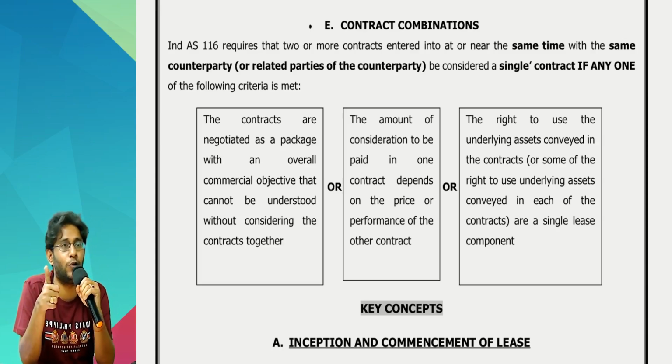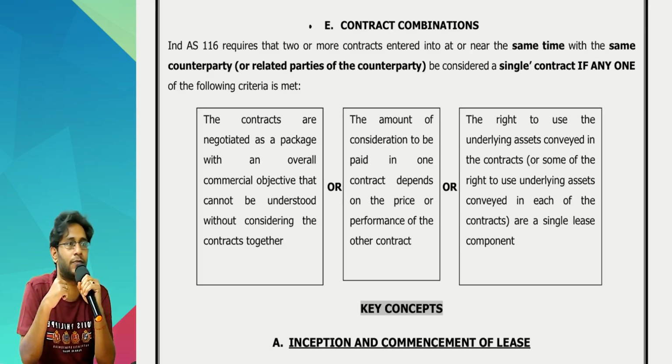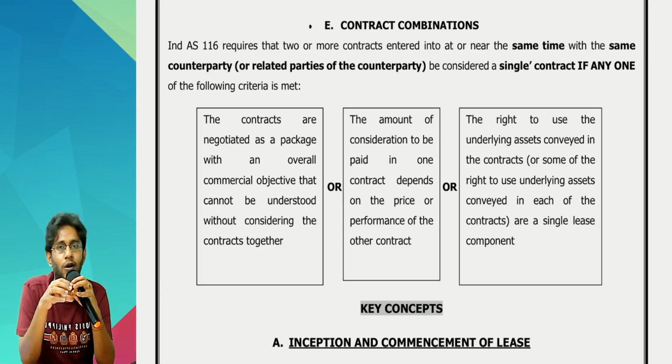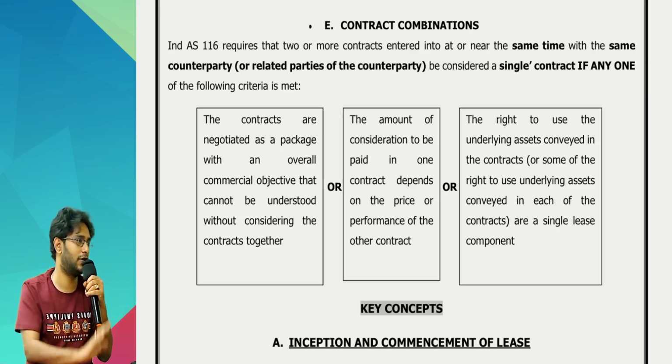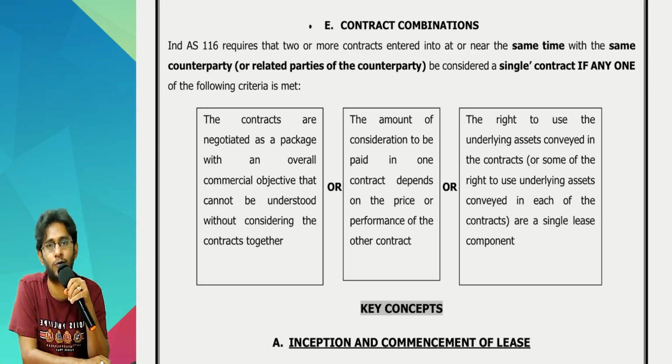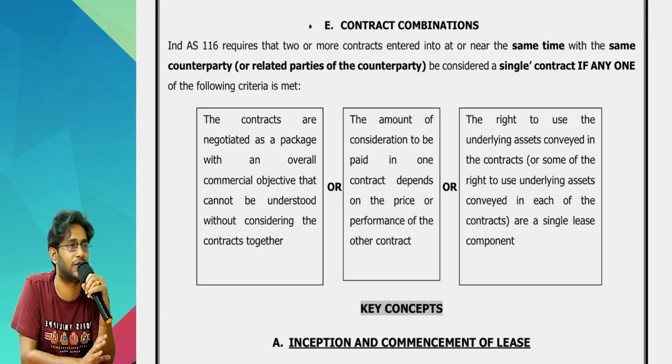Number 1, they are negotiated as a single package. Number 2, the consideration in one contract is linked to the performance in another contract. Number 3, all the 3 contracts in effect result in a single performance obligation. All 3 points, here also it is there. Only thing is, in the third point, instead of single performance obligation, single leased asset.